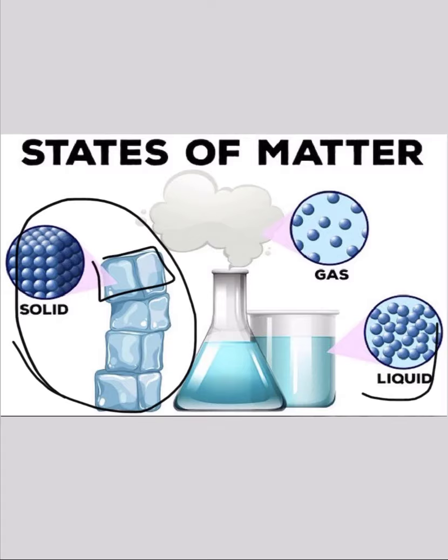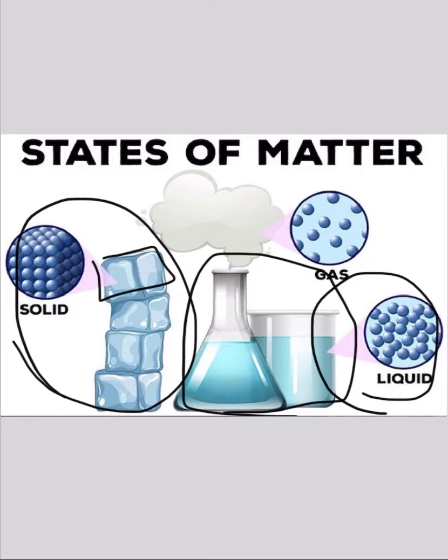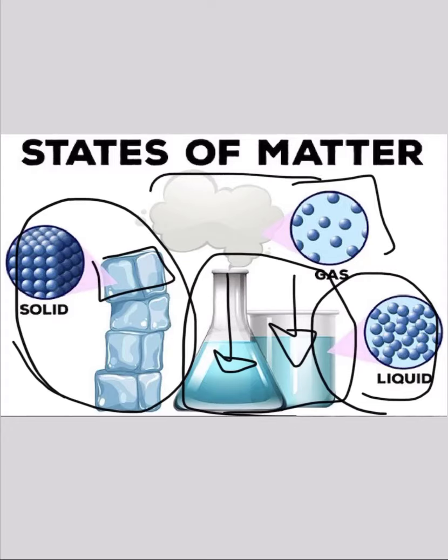But here we have the second state, it's a liquid. The shape of a liquid will change with the shape of the container. The first time, the water looks like the cylinder, and the second time it looks like the container, a flask tube. And here we have a gas. The last one, gas, looks like a cloud, but it doesn't have a shape.